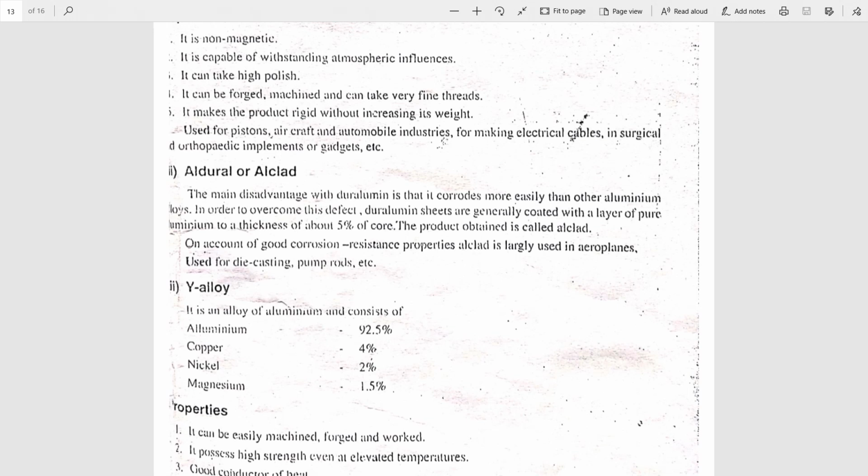You explain this. Understood, no? Duralumin composition, properties and uses, the same thing you should write in the Alderyl or Alclad also. The only difference is duralumin is coated with a 5% thick coat of pure aluminium. That is Alclad or Alderyl.